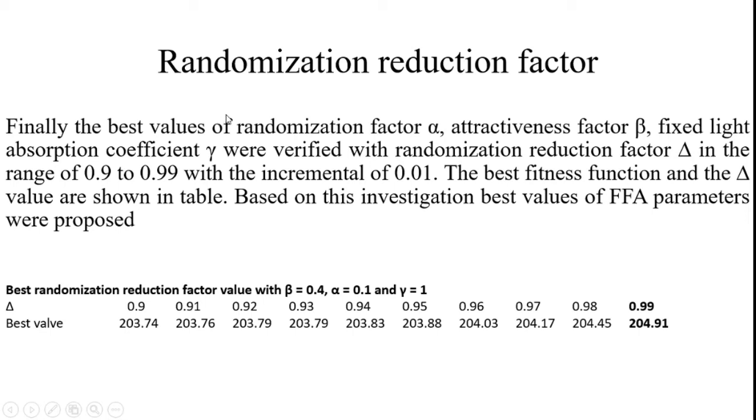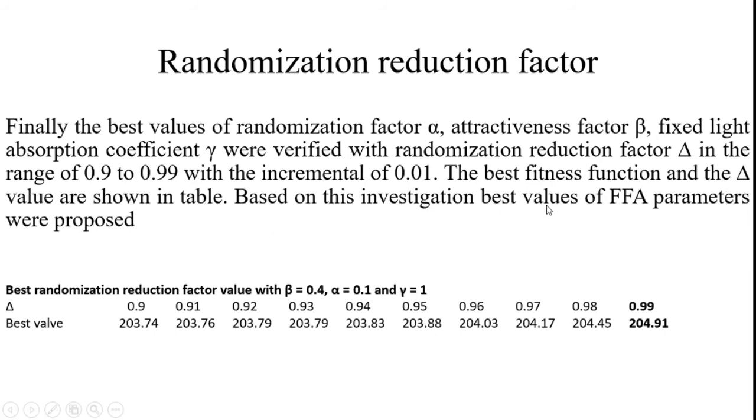Next I have to identify the randomization reduction factor. Finally, the best values of randomization factor alpha, attractiveness factor beta, and fixed light absorption coefficient gamma were identified as you are already aware, and were verified with the randomization reduction factor delta in the range of 0.9 to 0.99 with an increment of 0.01. Don't worry, these are all suggested by a standard book, so we can pick the value from that book. The best fitness function and the delta value are shown in the table.